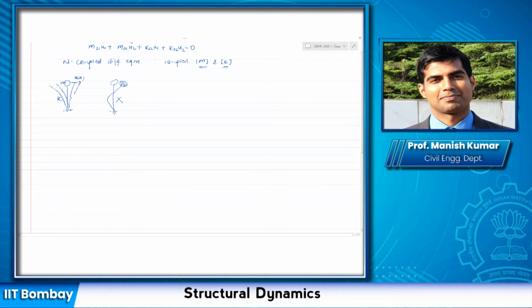Okay, but now from this 1D system, let us consider another system in which I have a very heavy mass at the top, and compared to that, I have a very small mass here.